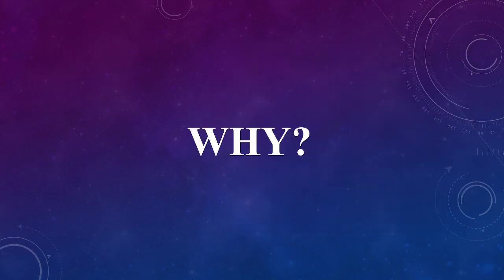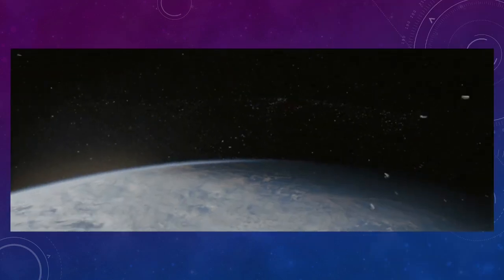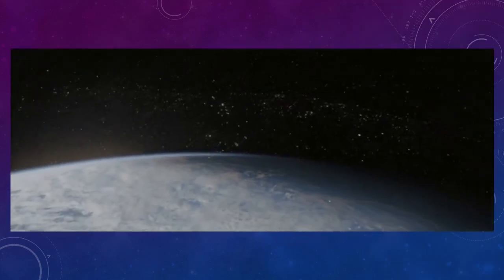Why deorbit the satellites? The answer is space debris. Space debris is basically just used rocket parts or spacecraft that are not in use, flying in orbit around Earth dangerously fast. In fact, fast enough to puncture or even destroy a spacecraft.